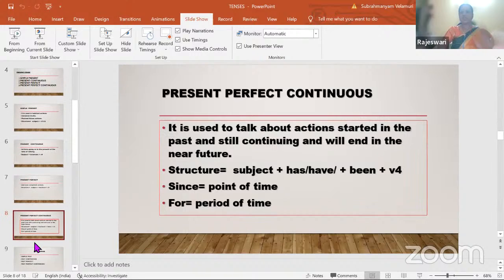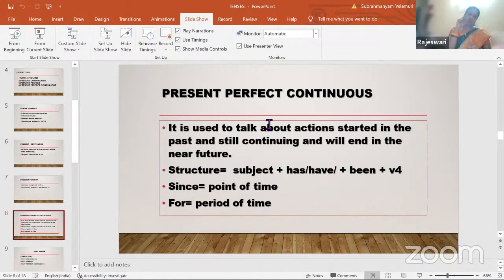The last one in the present pair is present perfect continuous. It is a combination of two, perfect and continuous. So whenever you find the word continuous, the verb is going to be in the ing form. This refers to an action started somewhere in the past and still continuing, and may end in the near future. Sometimes we keep on writing some books.